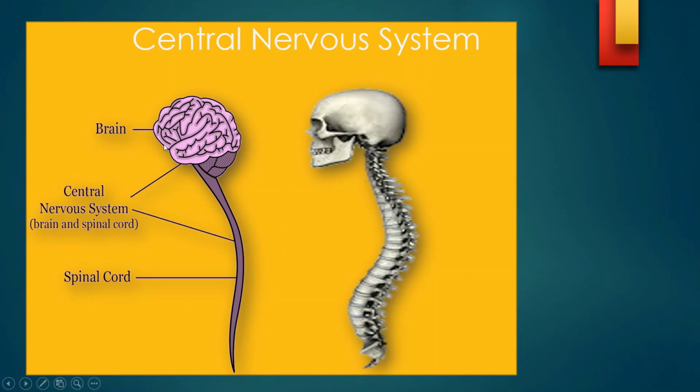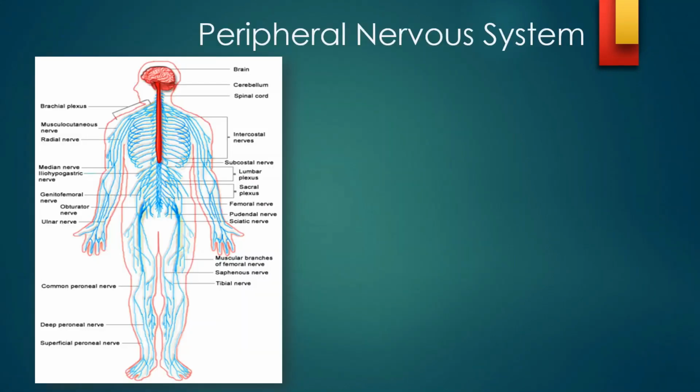This whole package of the brain is packed into the skull. The brain goes into the skull, and this spinal cord goes into the spinal column. This is the spine. So basically, please understand, the whole brain goes into the skull, and the spinal cord goes here inside the spine. This is how the whole central nervous system gets packed, because the brain and nerves need to be well protected.